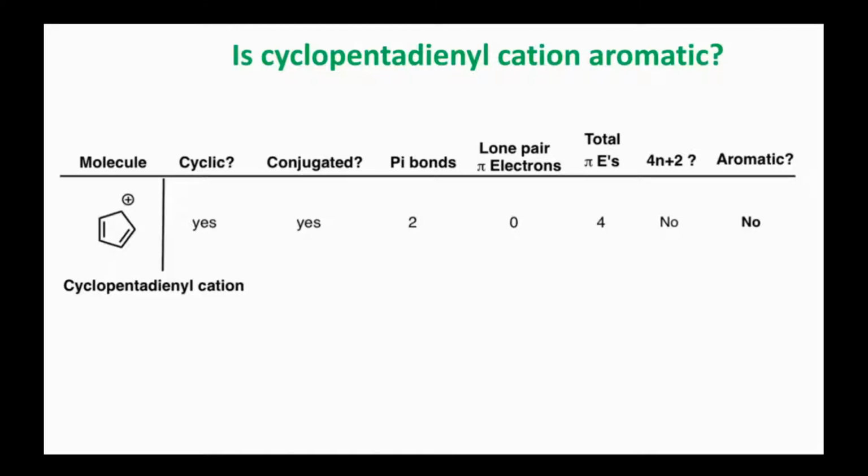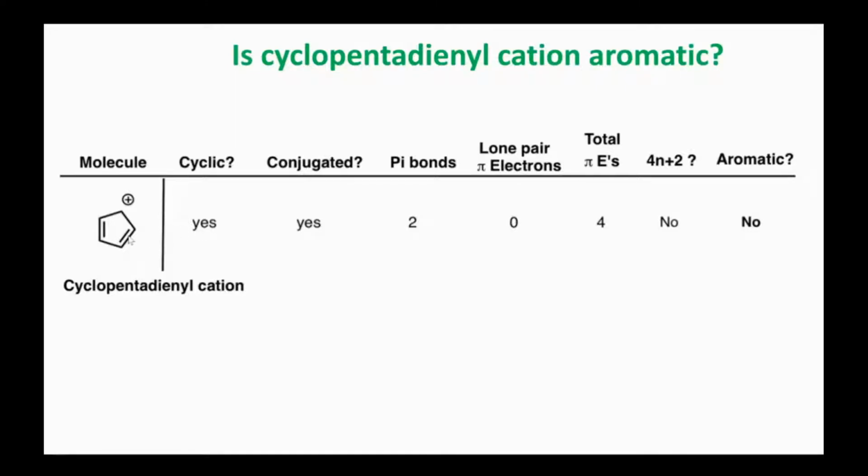So let's start. First, if you look at this molecule, ask yourself a question: is this compound cyclic? If the answer is yes, all good, then proceed to the next question: is this compound conjugated? If the answer is yes, go further to the next point. So why is this conjugated? Because this double bond is involved in resonance and this double bond is also involved in resonance. So this is a fully conjugated system.